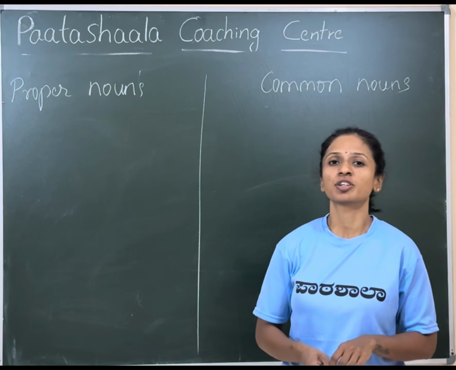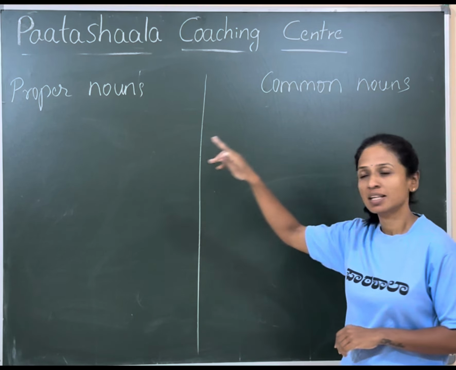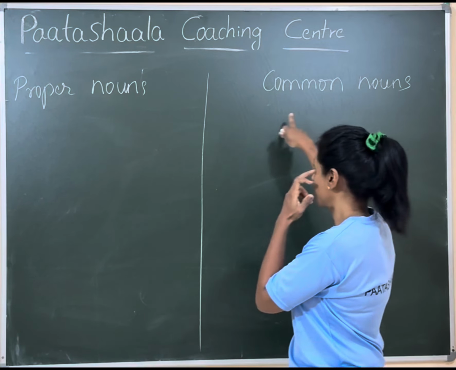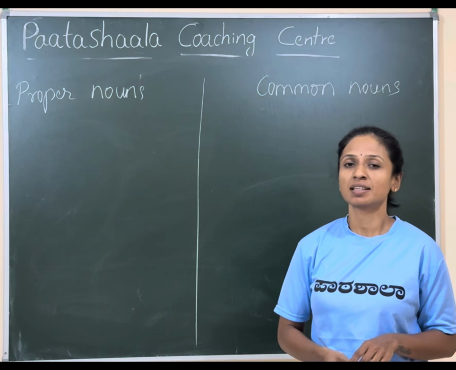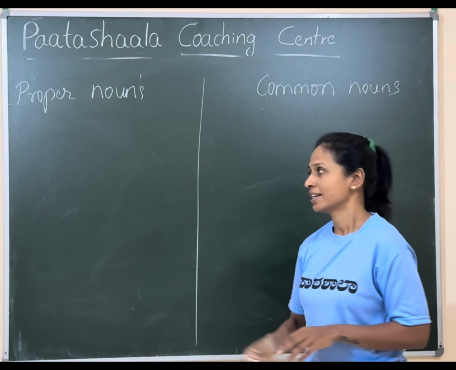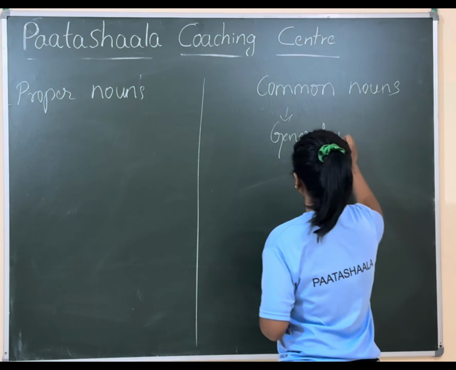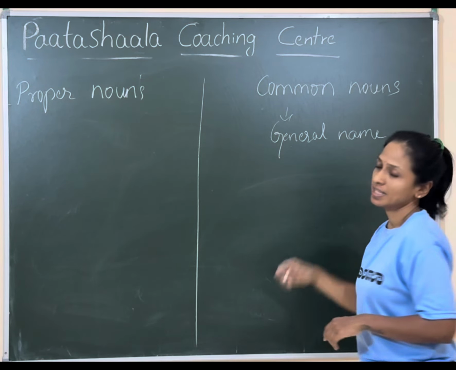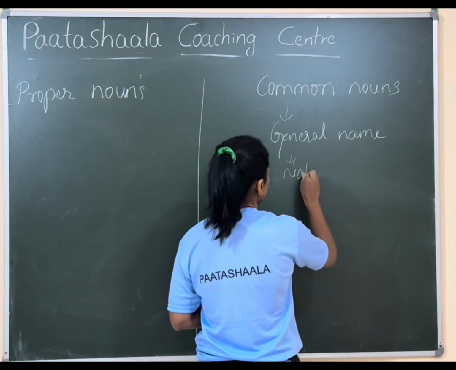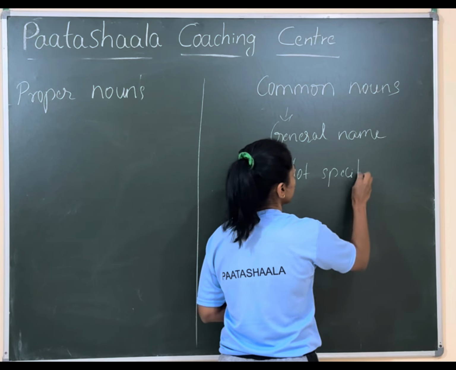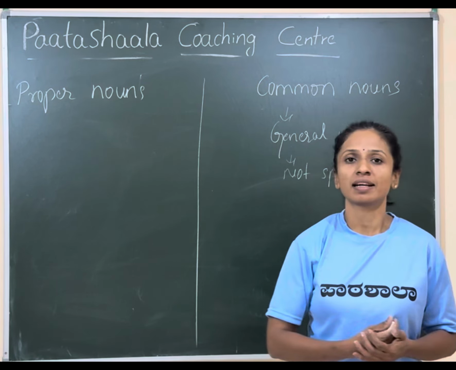Now we are moving on to the next concept, the different types of nouns. In that we have proper nouns and common nouns. We'll see common nouns first. What are common nouns? A common noun is a general name for a person, place, animal, or a thing. It's a general name given for a person, place, animal, or a thing. It's not specific. It will not specifically refer to a person or a place, thing, or animal.